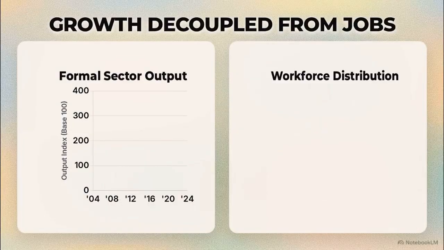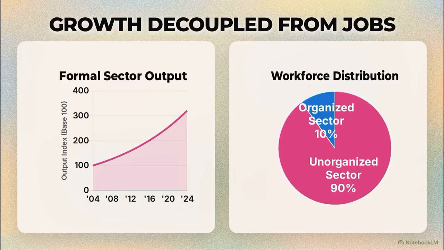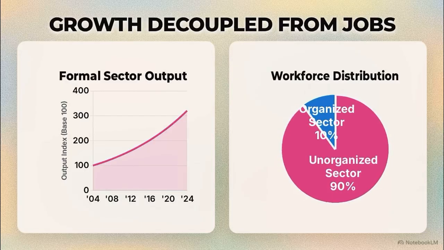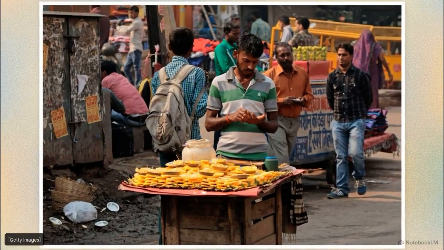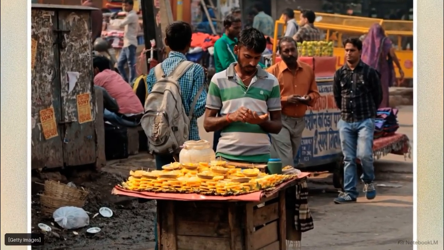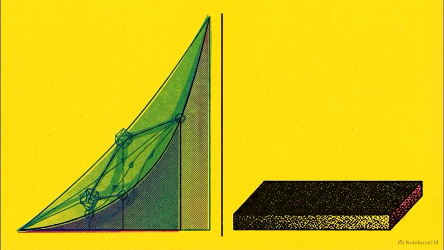This split-screen visualization illustrates India's macroeconomic paradox. On the left, we see classical structural transformation, the formal sector expanding at an impressive 6% annual rate. On the right, the labor distribution remains frozen, with 90% of the workforce trapped in the unorganized sector. The unorganized sector consists of low-productivity, informal roles that operate under strict demand constraints. The wealth generated by the top-line GDP surge simply bypasses this demographic entirely.